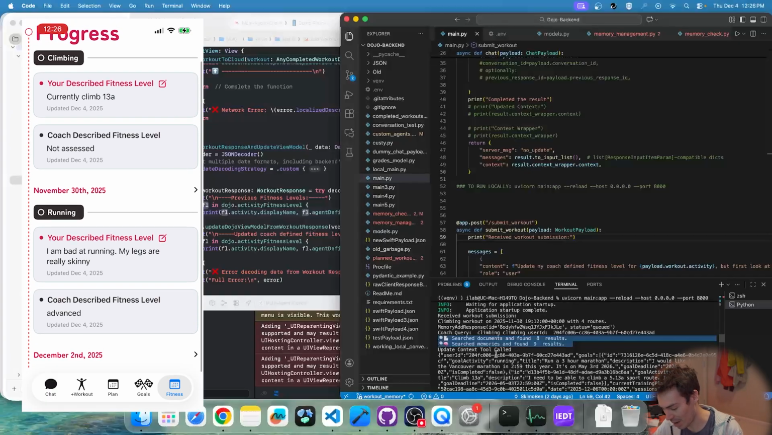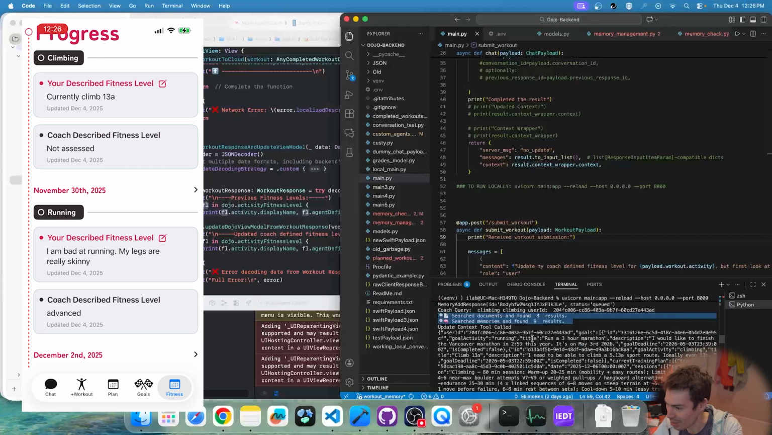So now it thinks that I am an advanced runner. I don't really totally agree with that, but it's very generous of my running coach to tell me that. And so that works with both running and climbing. That happens every time I update a workout, so that description is always kept up to date.